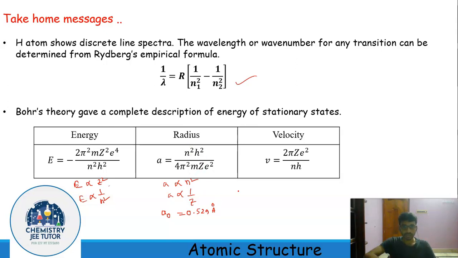If we want to generalize it in terms of A0, our A equals 0.529 Angstrom into n square by Z. From here you can calculate the radius of any orbit of hydrogen atom, you just have to know the value of n square and Z. You don't have to do all these calculations. And velocity is 2 pi Z square by n.